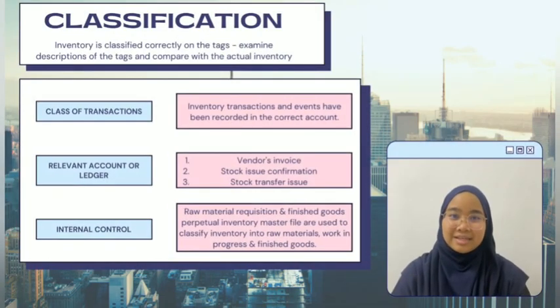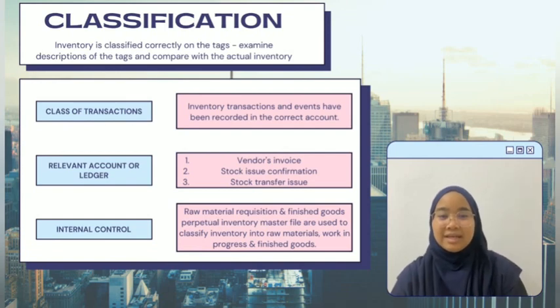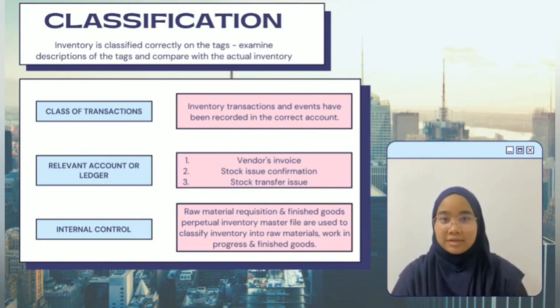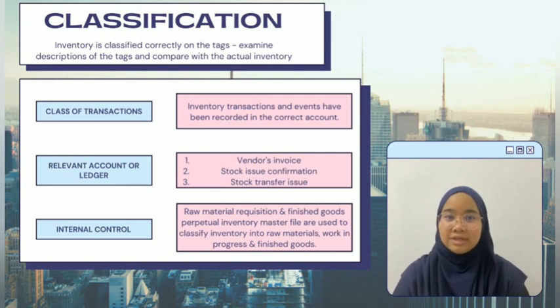Moreover, the next assertion is classification. The objective is to check whether all inventories are correctly classified by the management. The class of transactions related to classification is inventory transactions and events have been recorded in the correct account. Meanwhile, the relevant accounts are vendor's invoice, stock issue confirmation, and stock transfer issue.